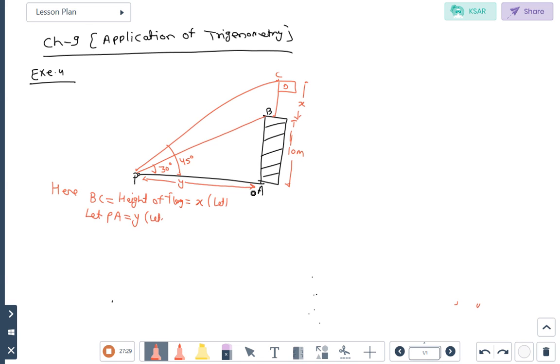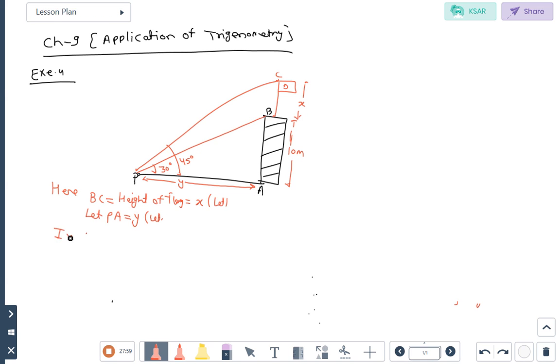Two right angle triangles are forming here. First right angle triangle is PAB and second right angle triangle is PCA. In both right angle triangles, which side is common? PA. So you understand what we are doing here. From first equation we will find out the value of y, that we will put in second equation. Understand? Work क्या करना है?